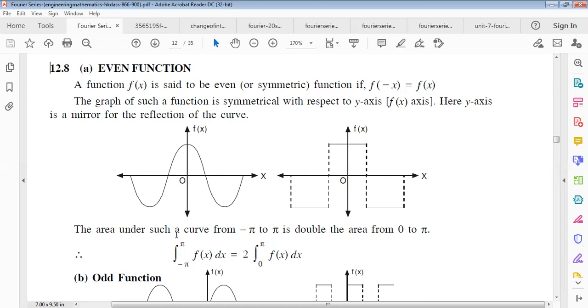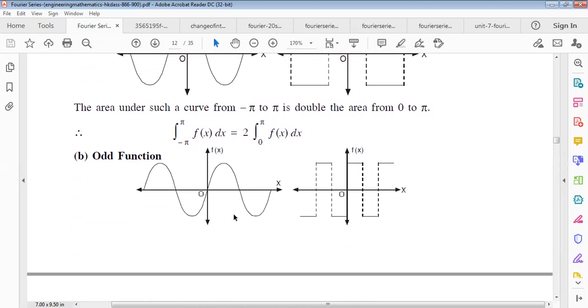So the area under such a curve from minus pi to plus pi is double the area from 0 to pi. Understand everybody? If we consider this is minus pi and this is plus pi, this whole area is double the area from 0 to pi. That means the integral from minus pi to plus pi of f of x dx equals twice the integral from 0 to pi of f of x dx. Remember it. And this is only for even functions.